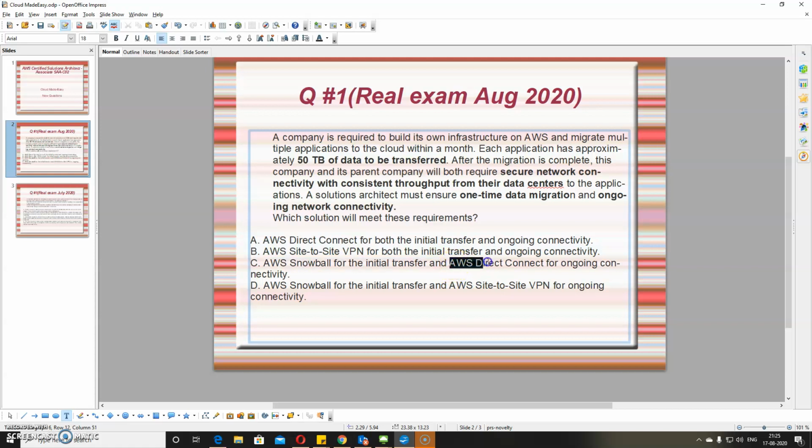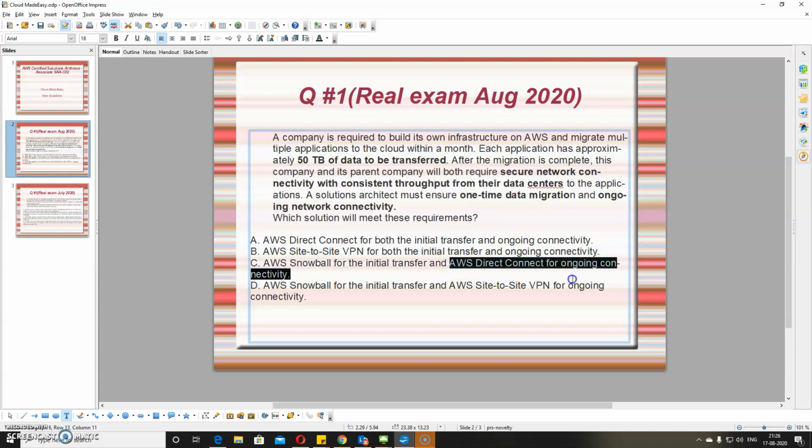And they are saying Direct Connect for the ongoing connectivity. This option I would say is feasible. With Snowmobile, I want to accept this answer, but AWS Direct Connect will give secure and consistent throughput, probably the best throughput, but again it would take some time.